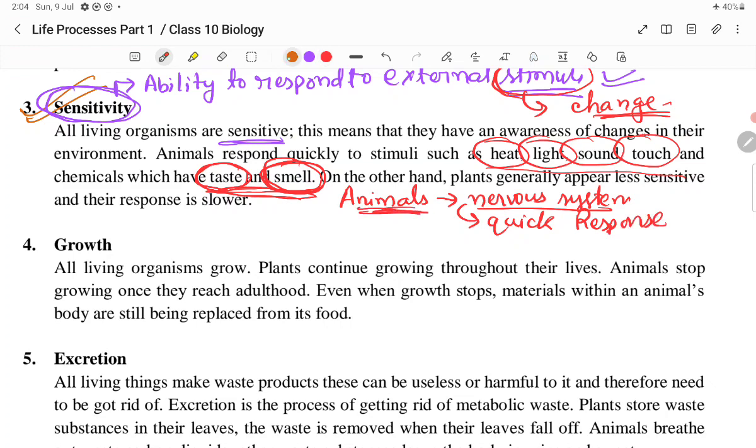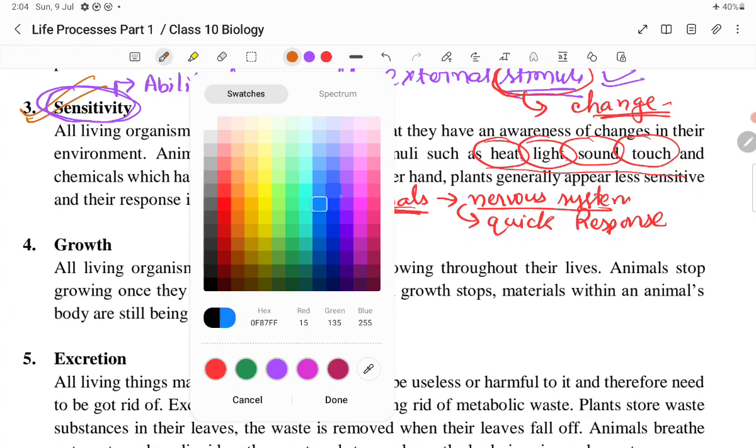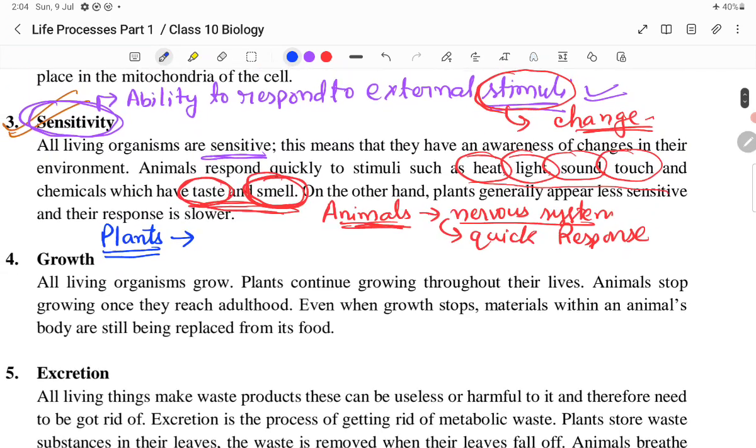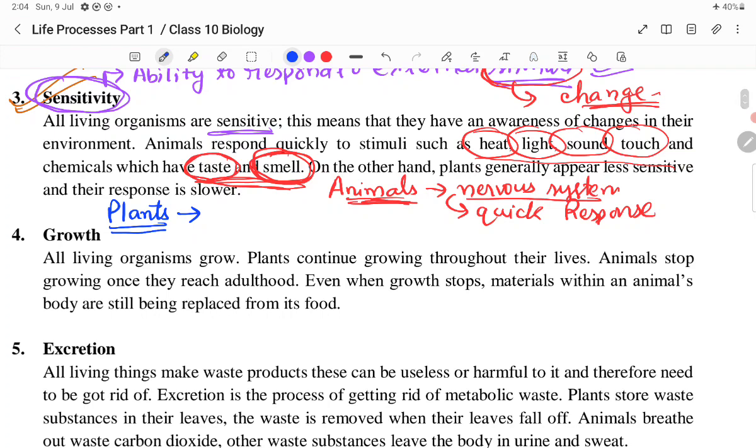But plants are also sensitive. Remember one thing, plants are also sensitive. However, it should be noted that plants do not have any nervous system of their own. Plants have certain hormones which make them sensitive. They show hormonal regulation. Hormones are also found in animals, but plants have only hormones, no nervous system. Hormonal regulation is found in the plants, which make them sensitive, but unfortunately it is a very slow response.